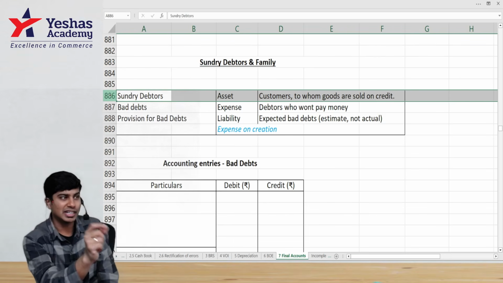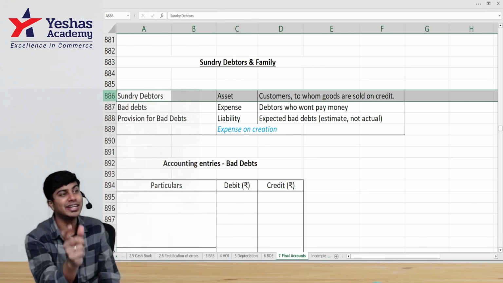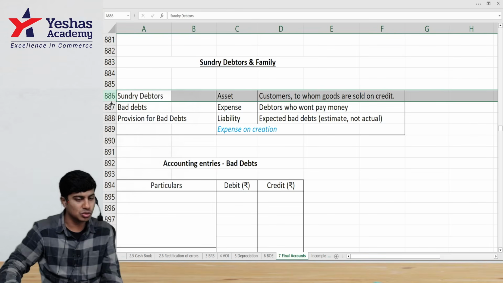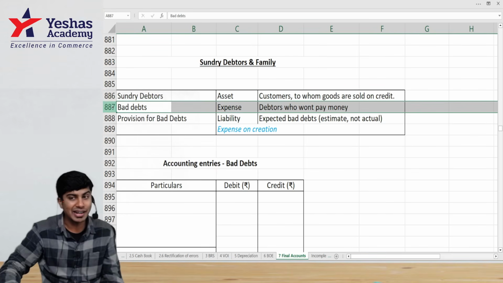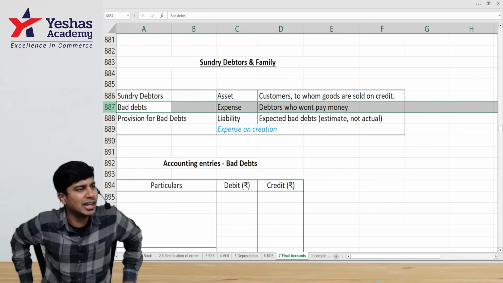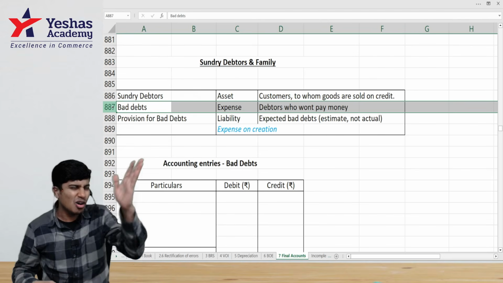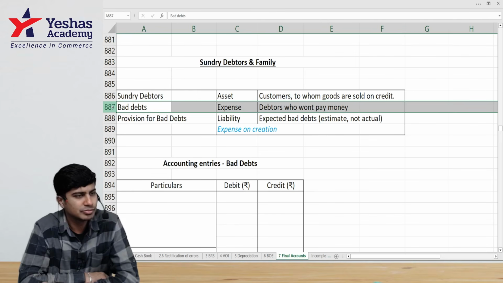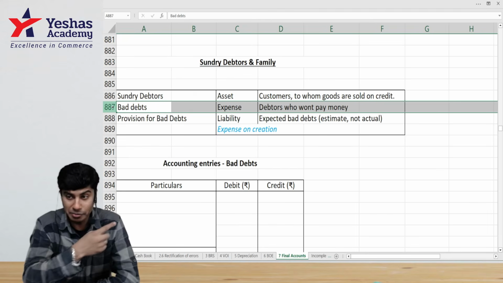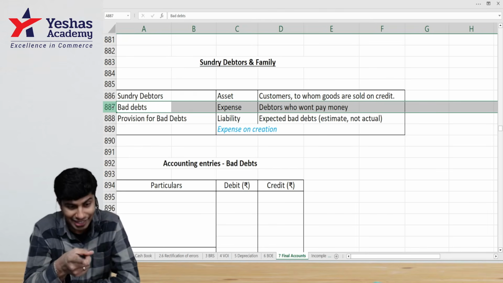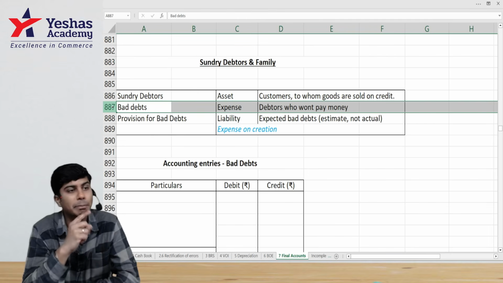If this Sundry debtor becomes a bad debt, it's an expense. What is bad debt? This person to whom I have given goods, who owes me money, will tell, oh, hello, I won't give you money. That's very bad, no? That person who tells me, I won't give you money, becomes a bad boy, meaning bad debt.